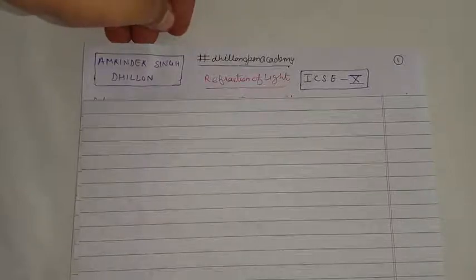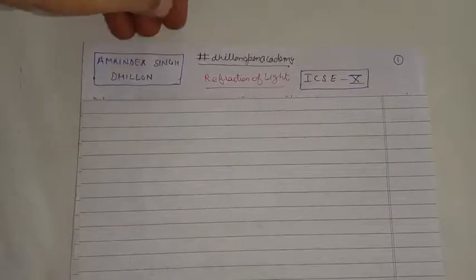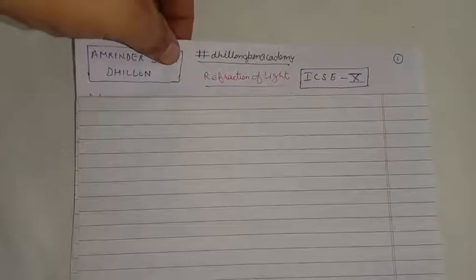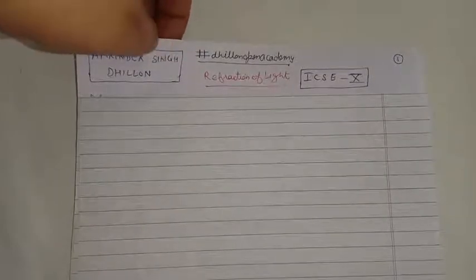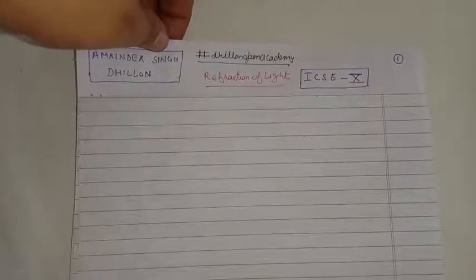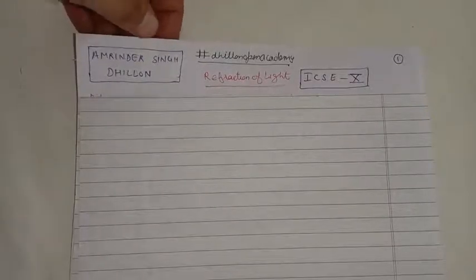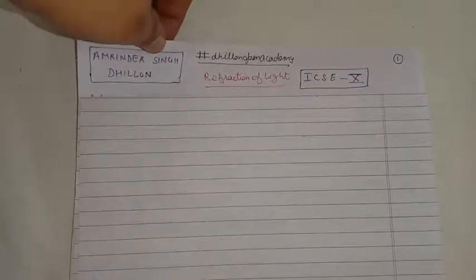Today we are going to discuss our new chapter, first part of our new chapter, that is refraction of light. In the earlier classes we have studied an important property of the light, that is reflection of the light, that whenever light strikes a shiny surface it bounces off and gets back into the same medium in which it was initially traveling. We came across the laws of reflection.